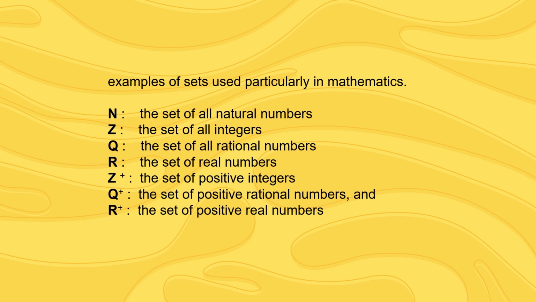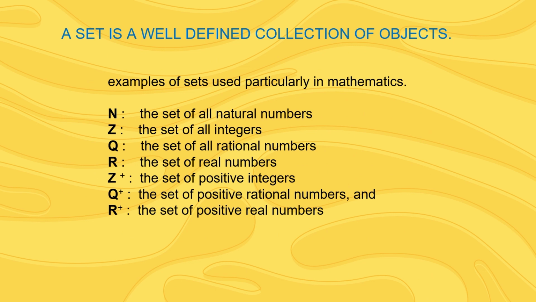So students, till now we can say a set is a well-defined collection of objects, right? What are sets? A set is a well-defined collection of objects. Elements and members are synonymous words.